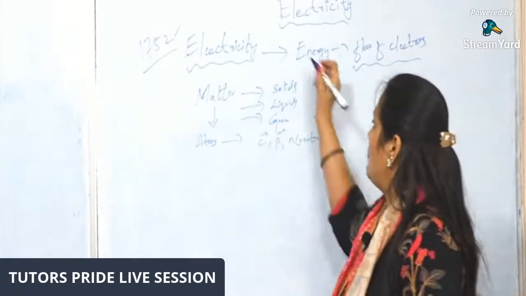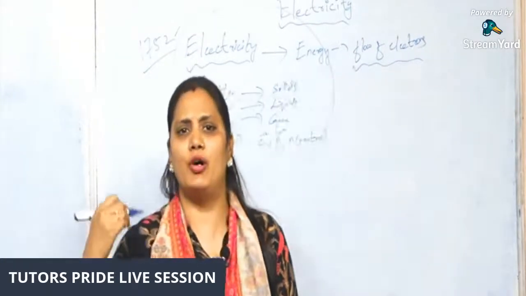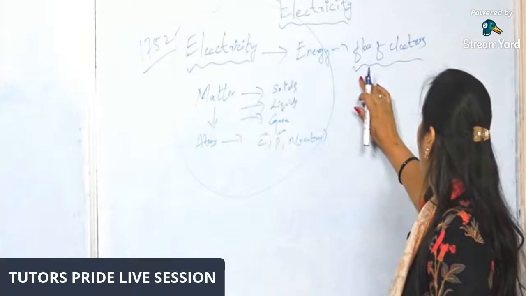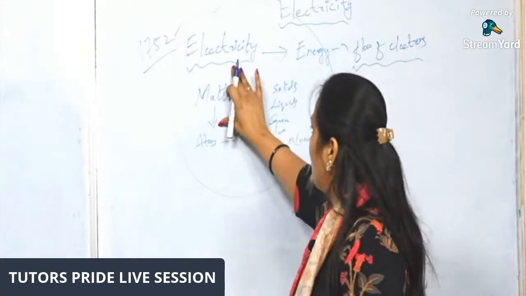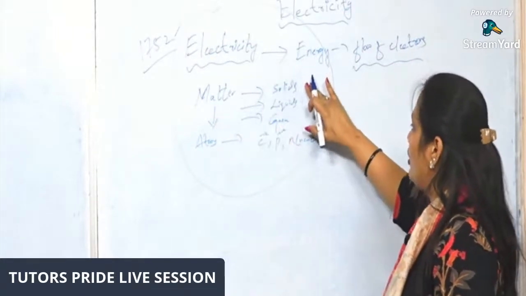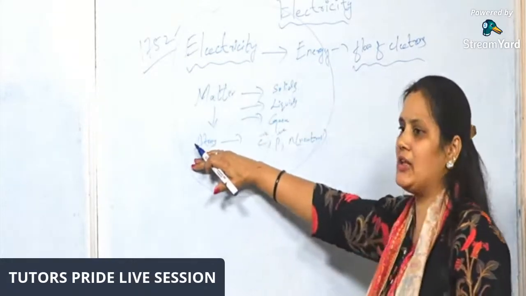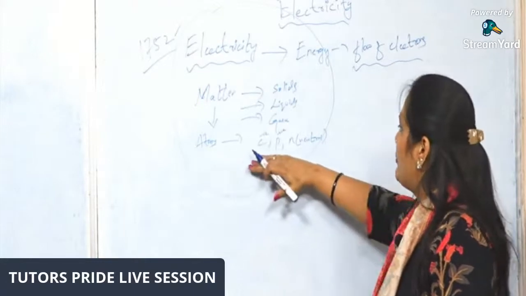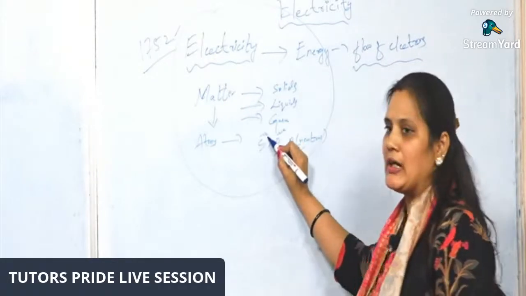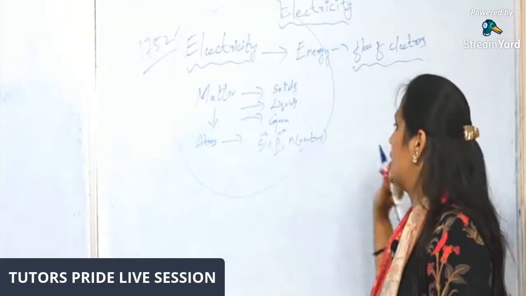Okay, so this is about, on the whole, what is electricity. Electricity is a form of energy which involves the flow of electrons. We can define electricity as made up of matter. Matter exists in three forms: solids, liquids, and gases. Matter is made up of atoms. Atoms are the tiniest particles, made up of subparticles called electrons, protons, and neutrons. Electrons are negatively charged particles, protons are positively charged particles, and neutrons are neutrally charged.